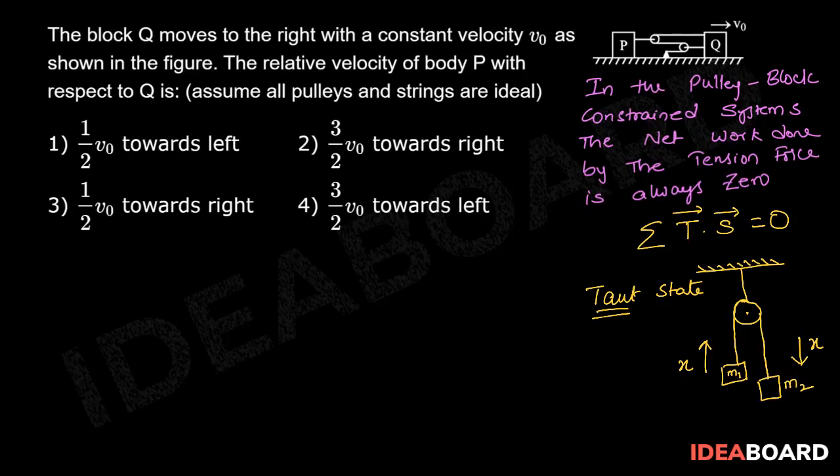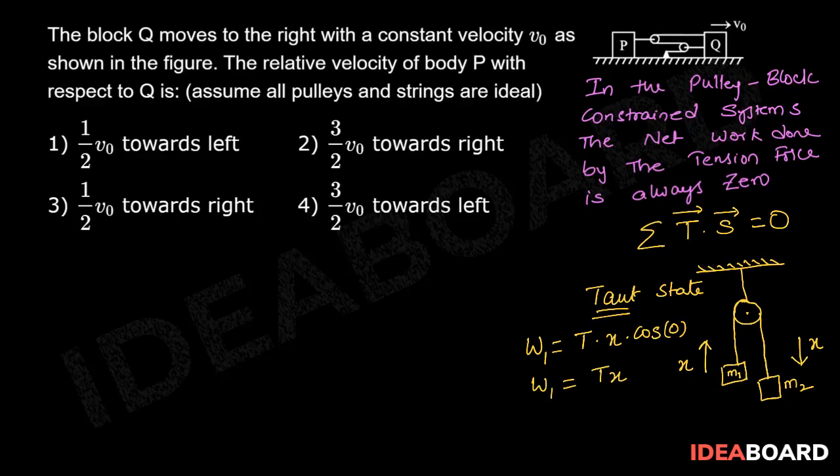Now if we calculate the work done by tension T in displacing M1 block by x, we get W1 equals T into x multiplied by cos of angle between T and x. Since T and x are in same direction, we write cos 0. So W1 is equal to Tx.